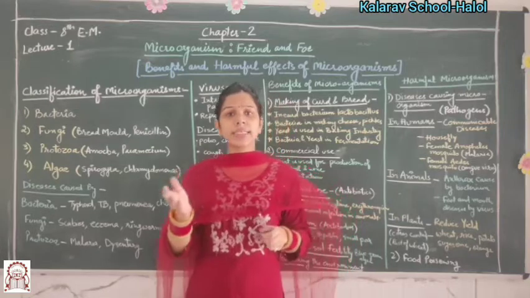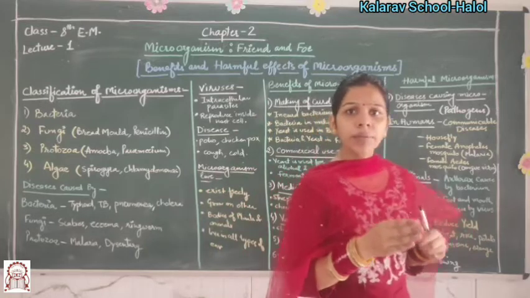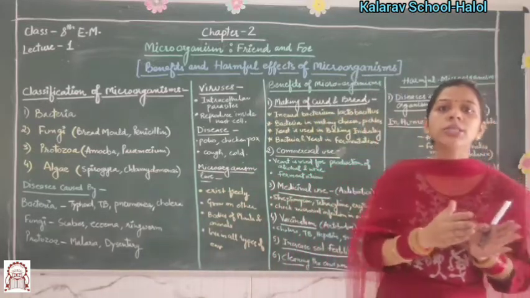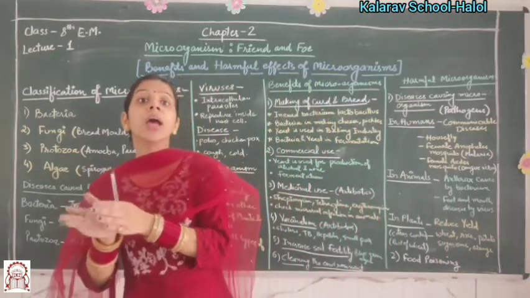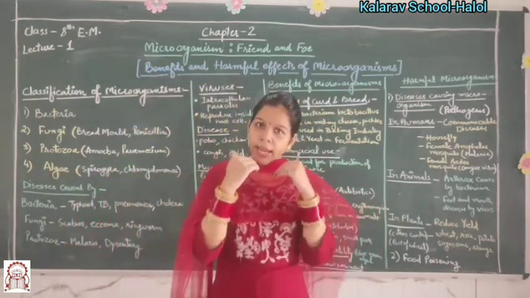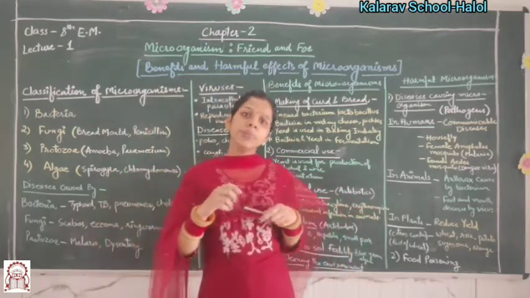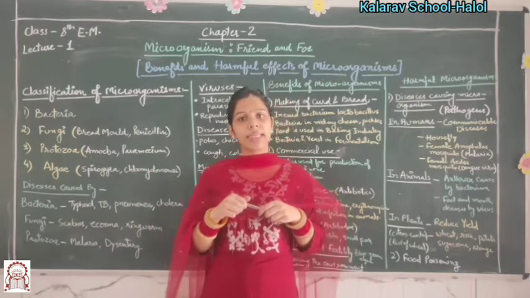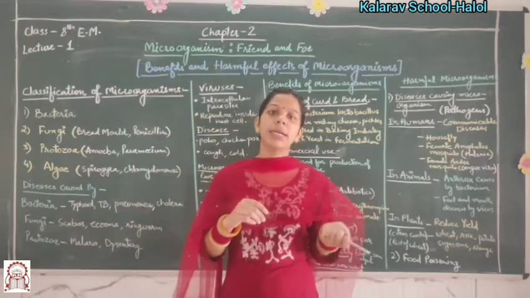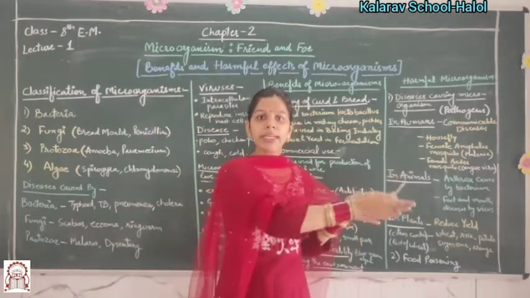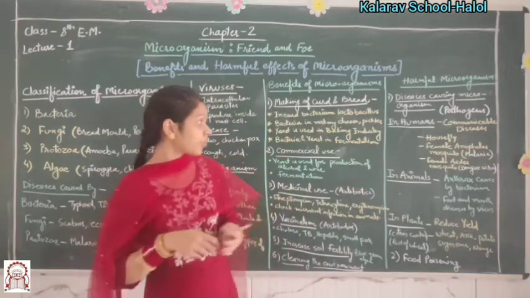Now the question arises, what are communicable diseases? Communicable diseases are diseases which are spread from an infected person to a healthy person via direct contact, via air or via water. So these are the diseases which are spread by infected persons. That's why they are communicable diseases. They spread from an infected person to a healthy person by microorganisms.